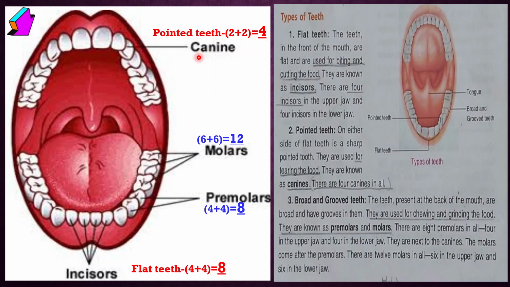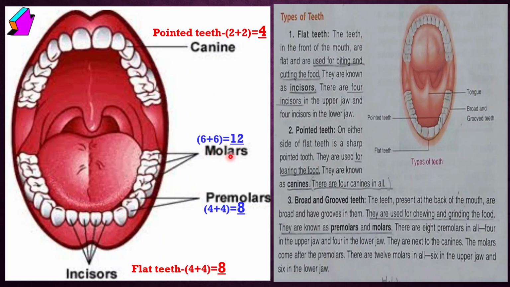Now see, canine means pointed teeth, on either side of the flat teeth. See, on both sides of the flat teeth there are these 1 and 2 pointed teeth, and upside and downside also 1 and 2, which means the total number of canine or pointed teeth is 4. Clear? Now next, broad and grooved teeth.